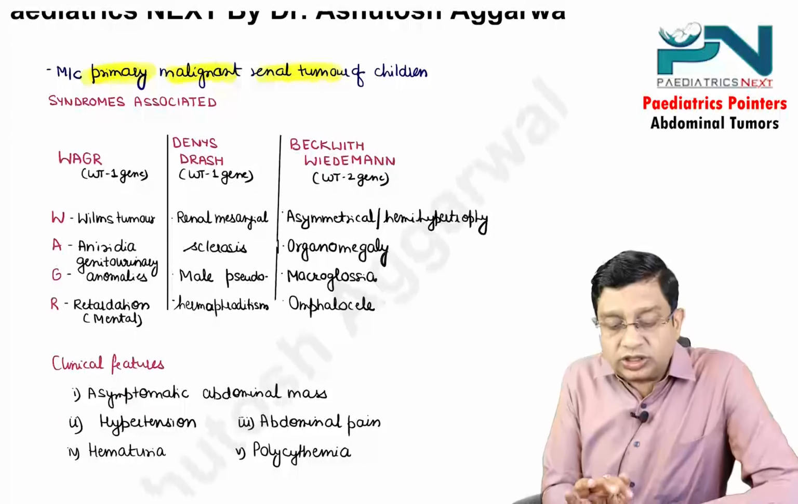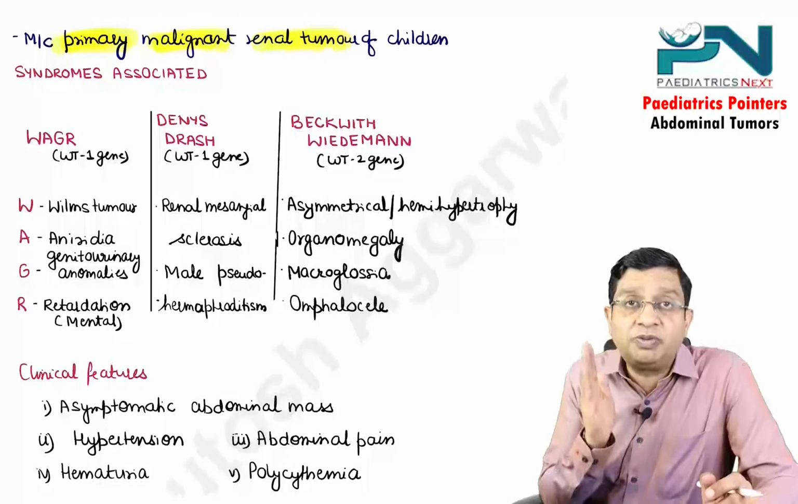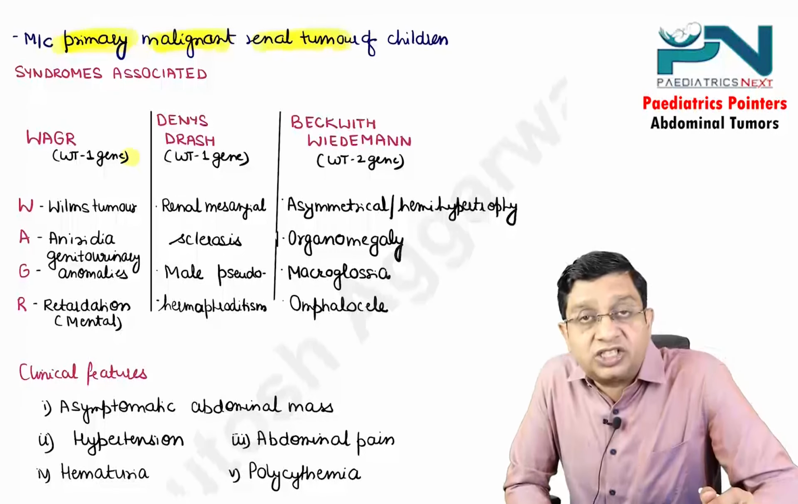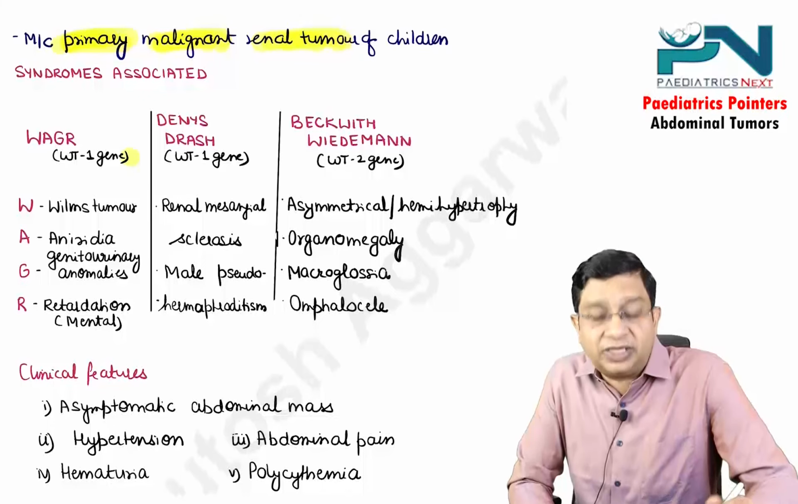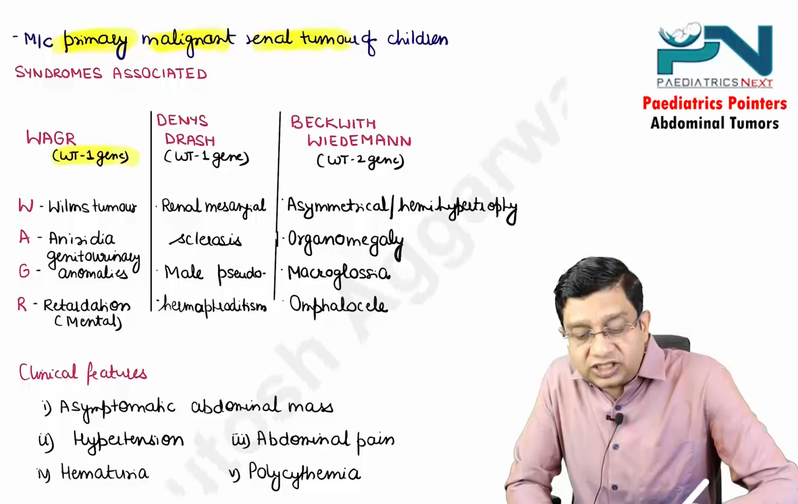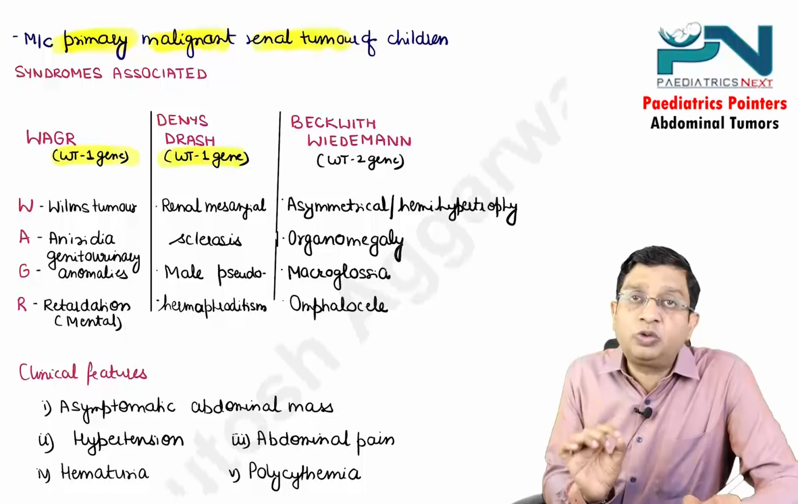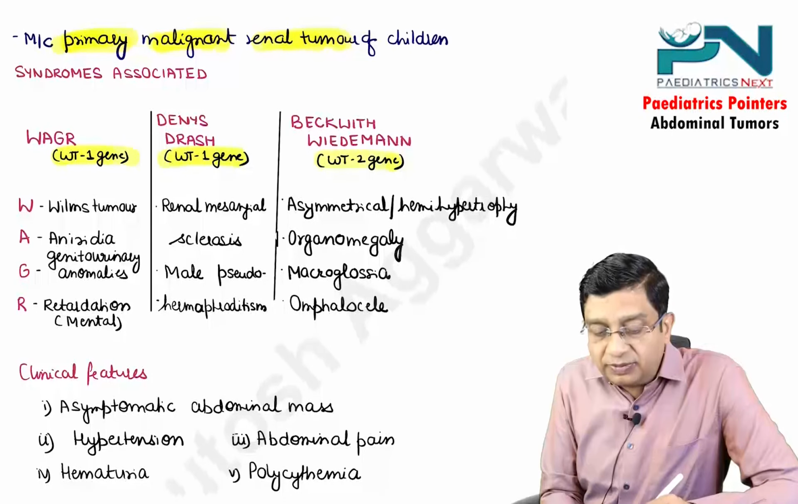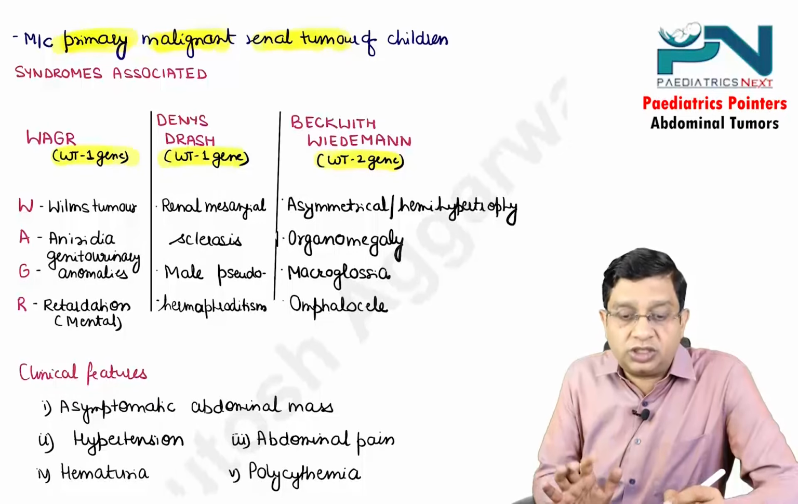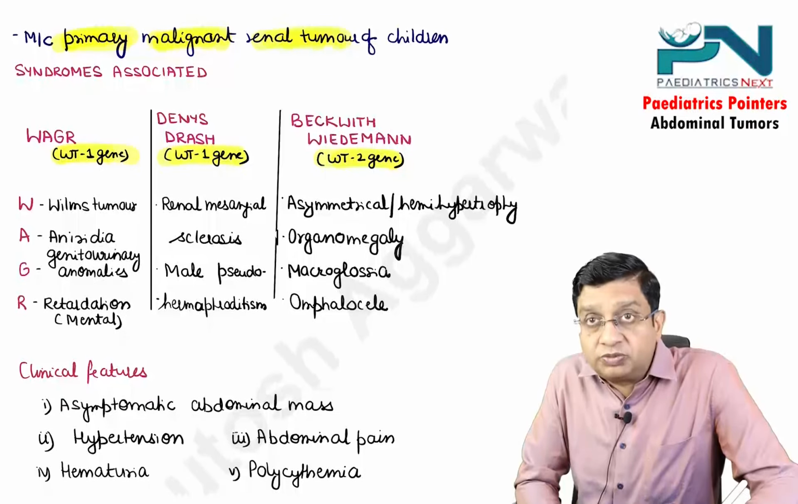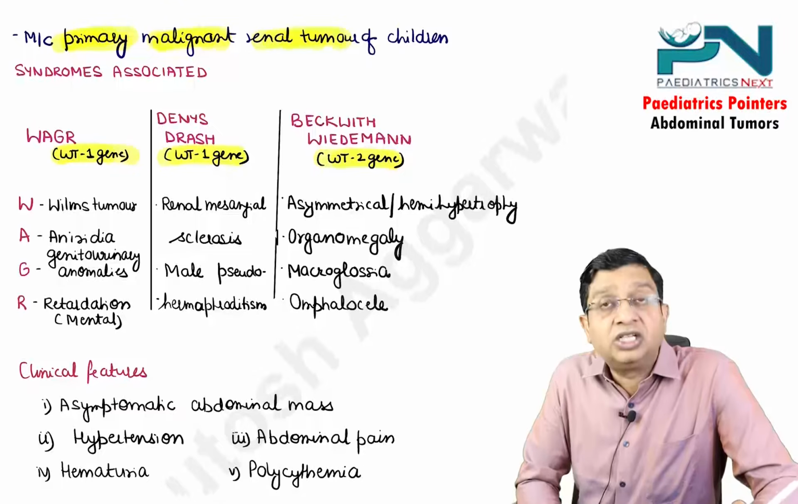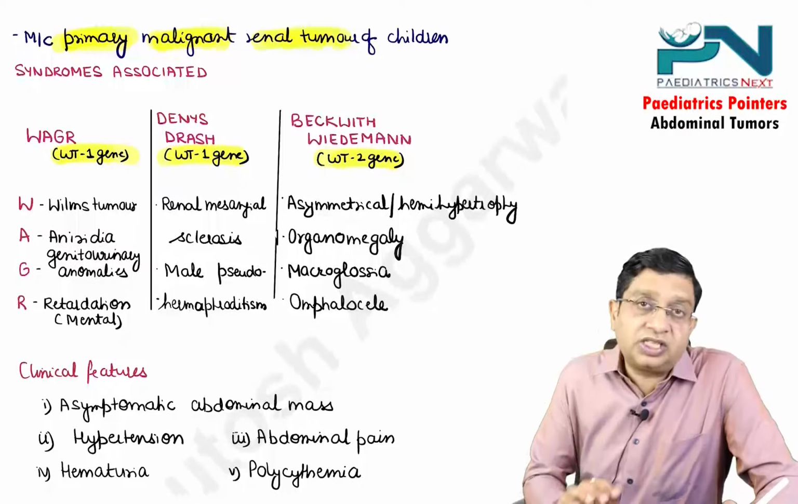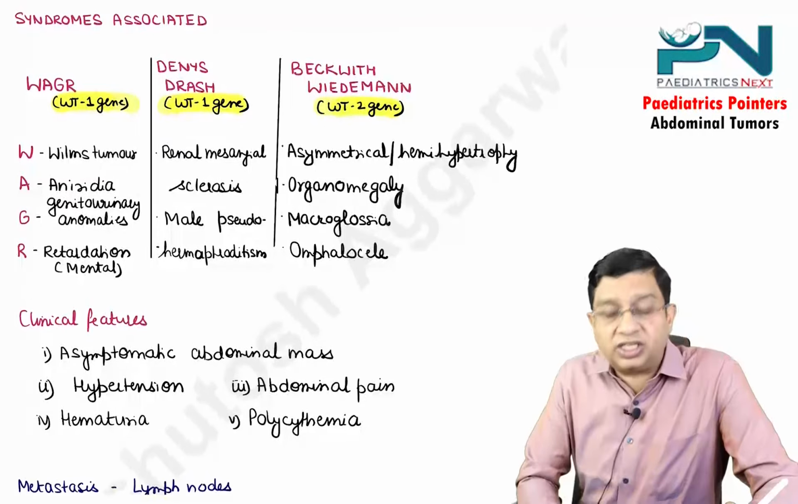This is associated with certain syndromes: WAGR syndrome, Denys-Drash syndrome, Beckwith-Wiedemann syndrome. In WAGR and Denys-Drash, there is involvement of the WT1 gene, and in Beckwith-Wiedemann, involvement of the WT2 gene. WAGR: W for Wilms tumor, A for aniridia, G for genitourinary abnormalities, R for mental retardation.